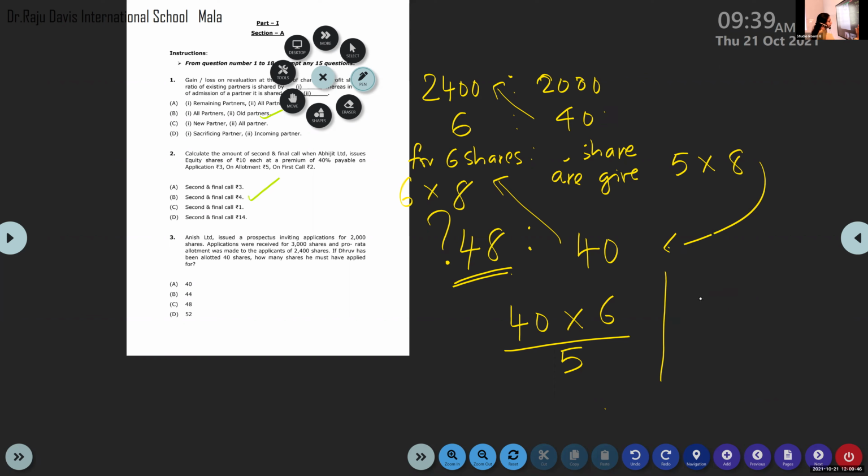Is this question clear? This is a very important question. So what is the answer? Option C is the answer.